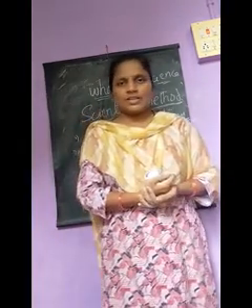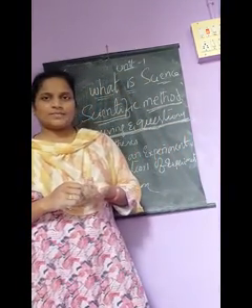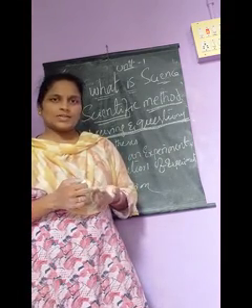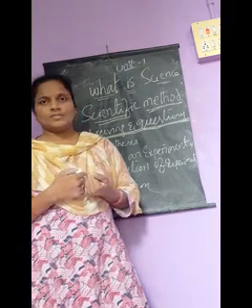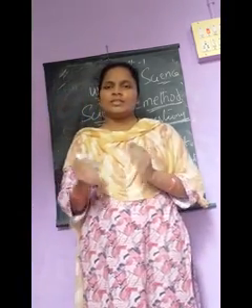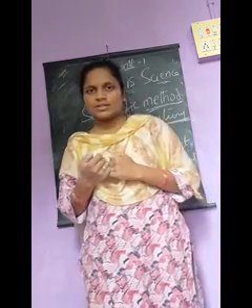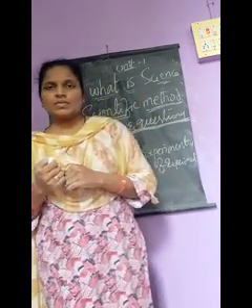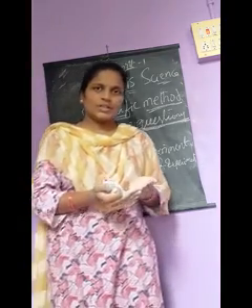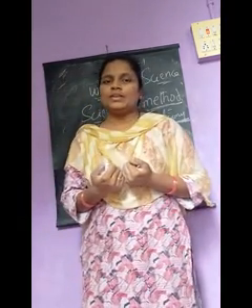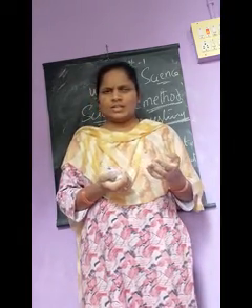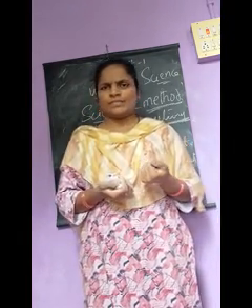Next, plan an experiment. For planning an experiment, we must collect 3 types of soils: sand soil, clay soil, and rock soil. So, we must select 3 pots. In those 3 pots, we take clay soil in 1 pot, sandy soil in 1 pot, and in another pot rock soil. That means red soil. Okay.